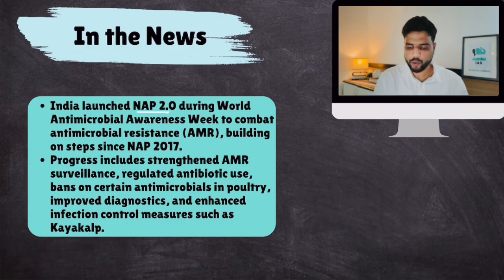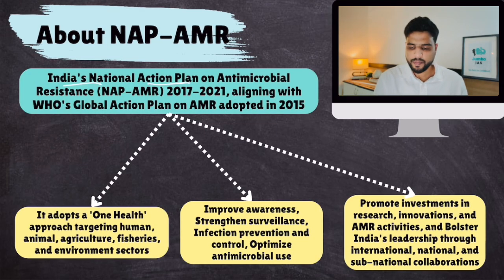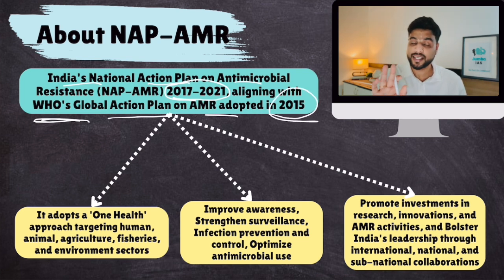So India launched NAP 2.0 during World Antimicrobial Awareness Week to combat AMR, building on the steps since NAP 2017, which was 1.0. Progress includes strengthened AMR surveillance, disease surveillance, regulated antibiotic use, not overconsumption, bans on certain antimicrobials in poultry. Remember, I told you. Improved diagnostics, surveillance, enhanced infection control measures such as Mission Kayakalp. Okay, now first let's talk about NAP 1.0. India's National Action Plan on AMR 2017 to 21 was aligned with WHO's Global Action Plan on AMR, which was adopted in 2015. Like I told you, it has become a global problem.